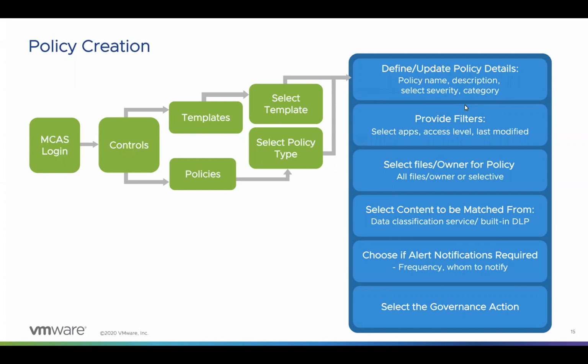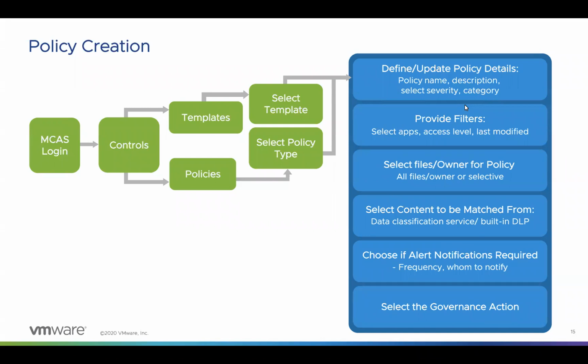And then the next part is the last modified. We can add the last modification date as well, and there are many other filters available, such as if there is a specific user that we would like to apply this to, or a specific file that we would like this policy to be applied upon, right? Post that, the next step would be to choose a content to be matched from.